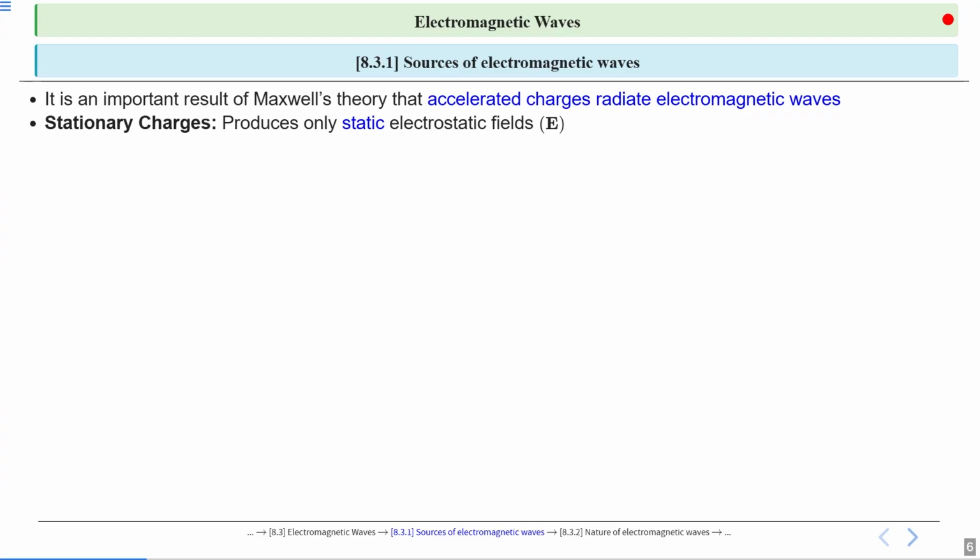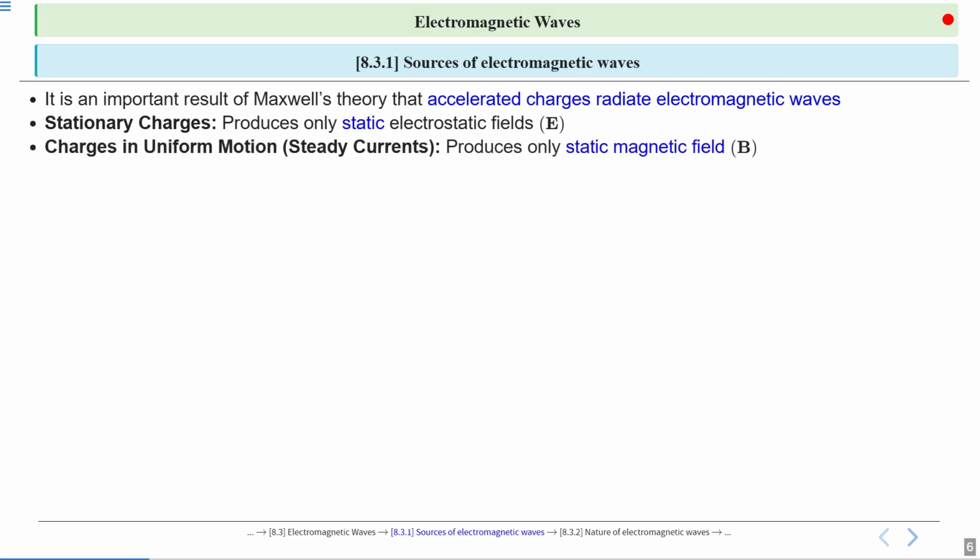So a stationary charge produces static electrostatic fields only. Stationary charges do not produce a magnetic field; they only produce electrostatic fields. Charge in uniform motion is called steady current. If charges are moving with constant velocity in a wire or as a beam of charges, they produce a static magnetic field, which does not vary with time. We have discussed this in the Biot-Savart law and Ampere's circuital law: the magnetic field due to the motion of charges is only a static magnetic field that does not change with time.